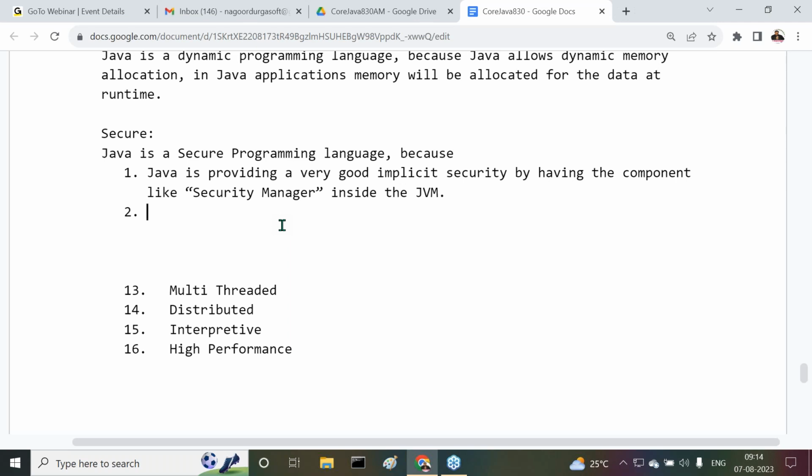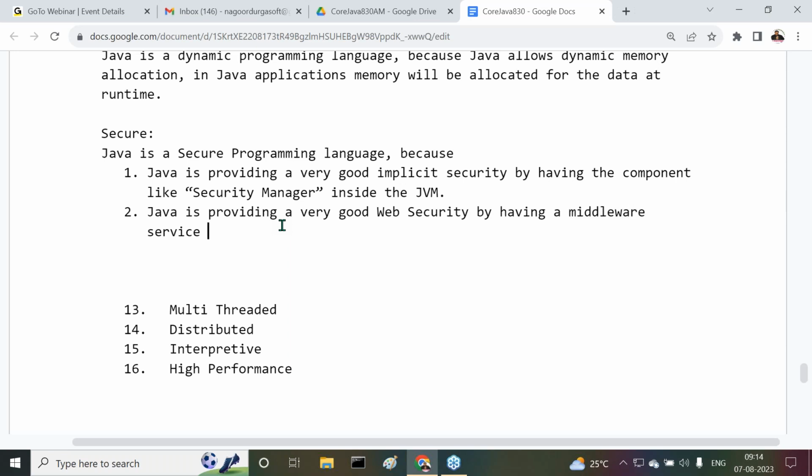After completion of this, observe carefully. Java is providing a very good web security by having a middleware service, JAS. What is this JAS actually?